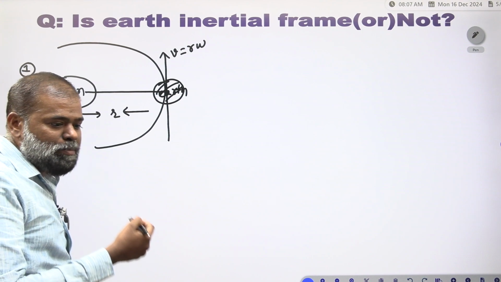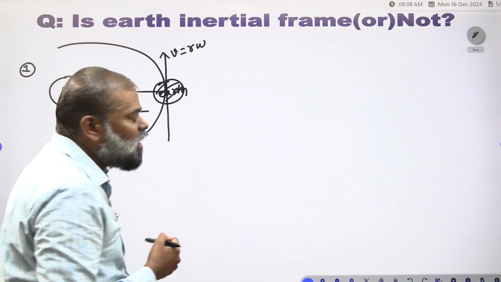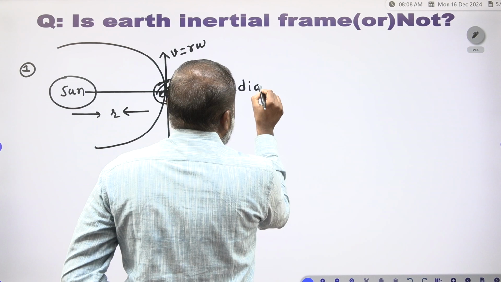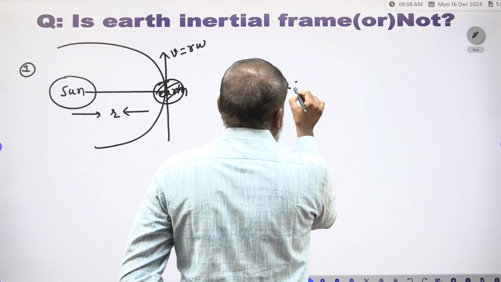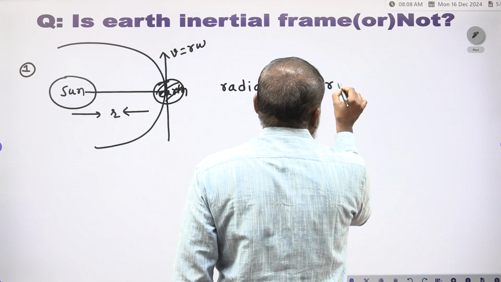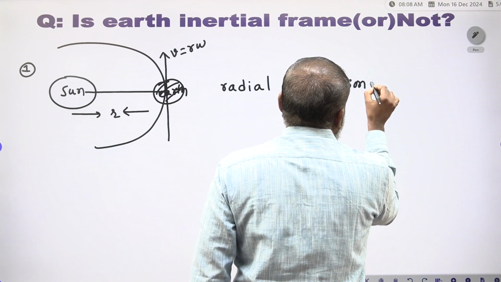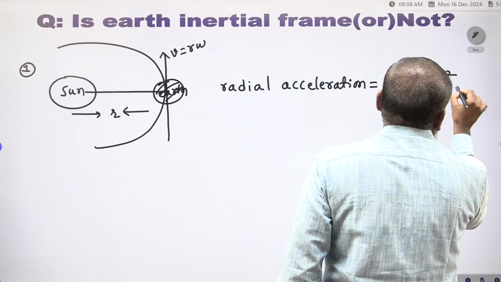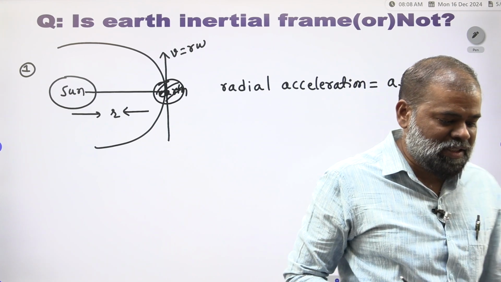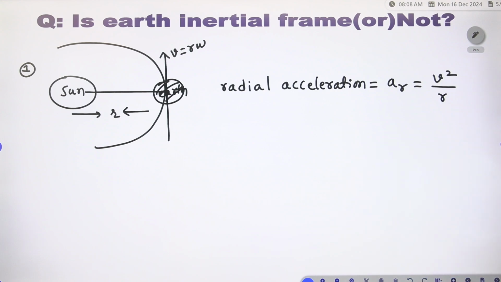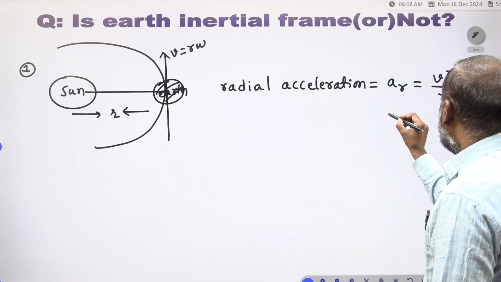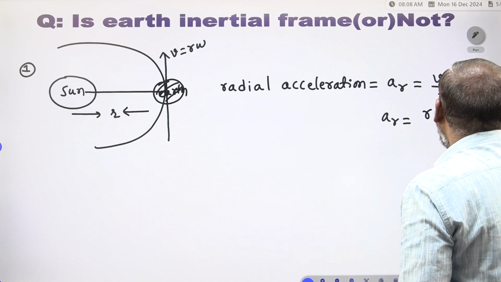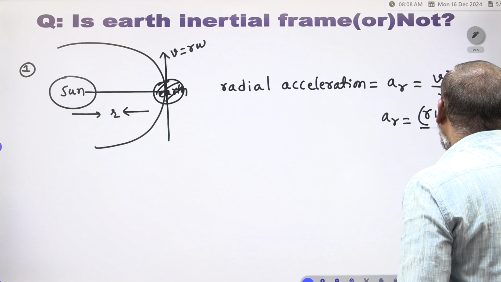Now you have to observe the radial acceleration. What is the formula for radial acceleration? The radial acceleration a_R is equal to v squared by R. This is the formula for the radial acceleration. Therefore, a_R is equal to (v = R omega) R omega whole squared divided by R.